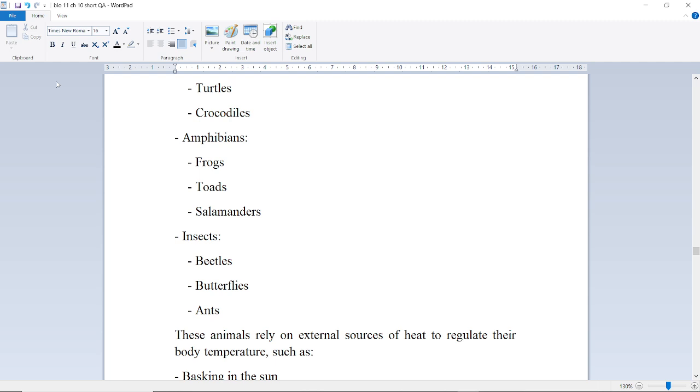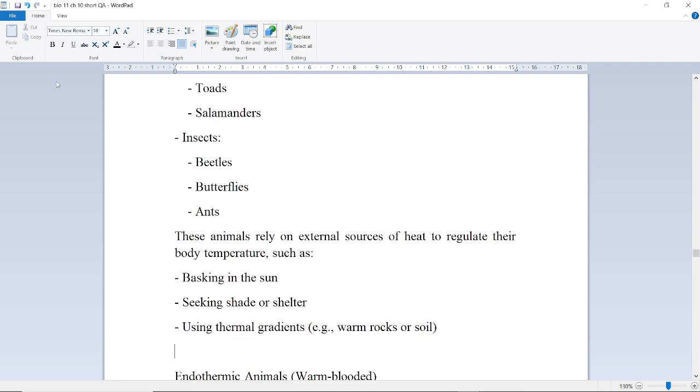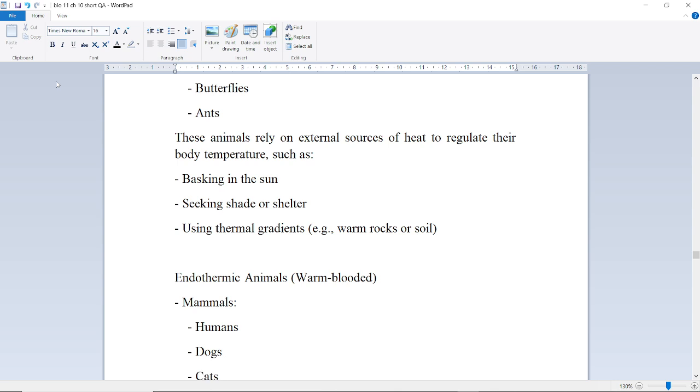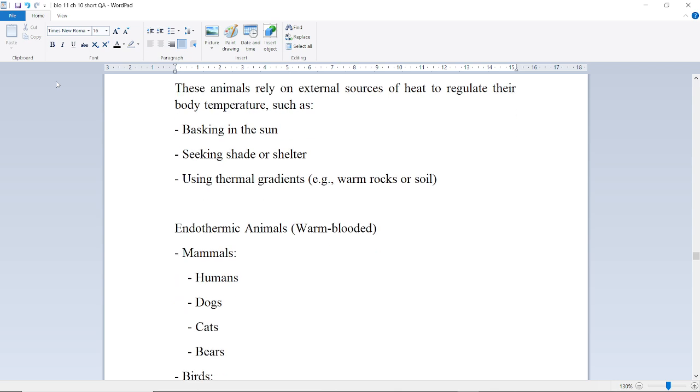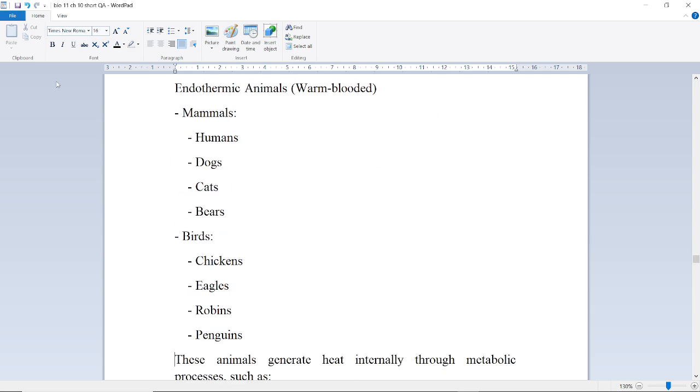These animals rely on external sources of heat to regulate their body temperature, such as basking in the sun, seeking shade or shelter, using thermal gradients, for example, warm rocks or soil. Next are endothermic animals, or warm-blooded. These include mammals, humans, dogs, cats, bears, and birds like chickens and eagles.